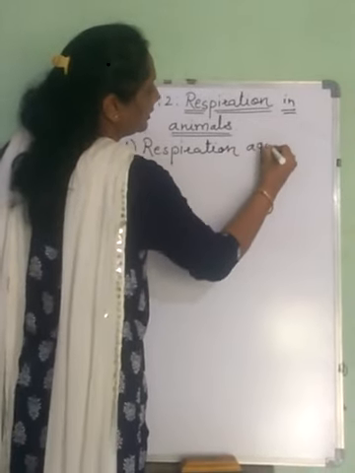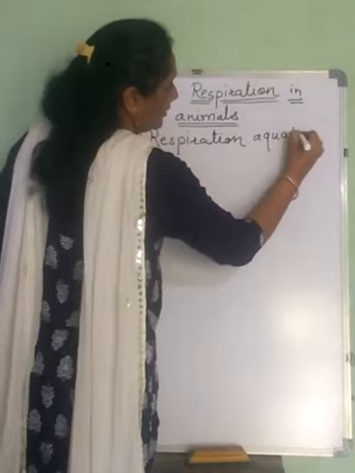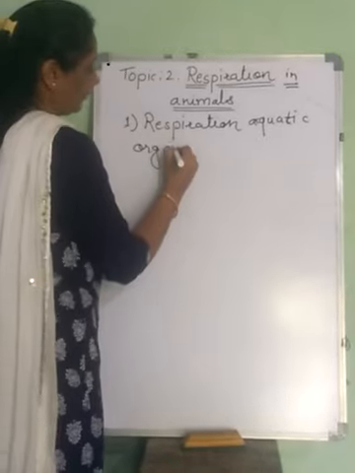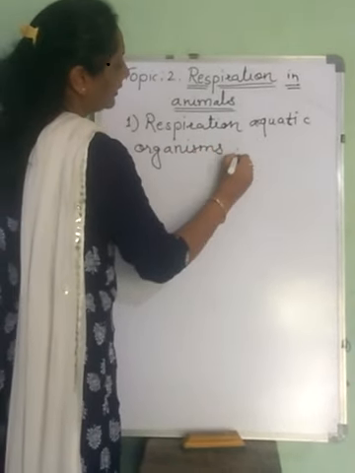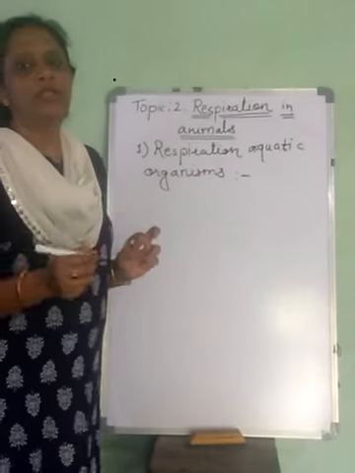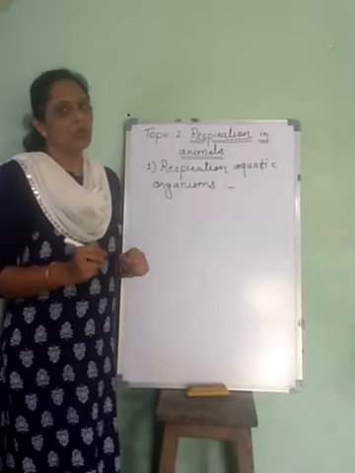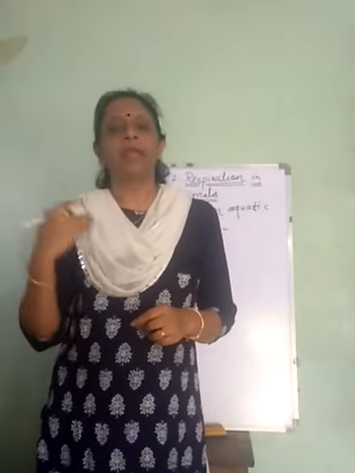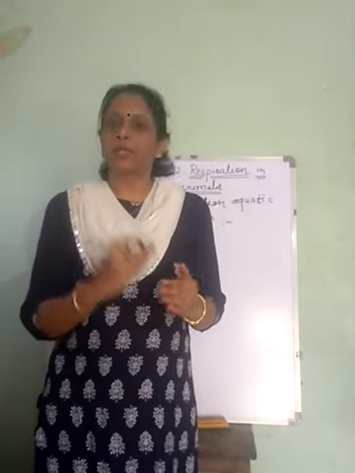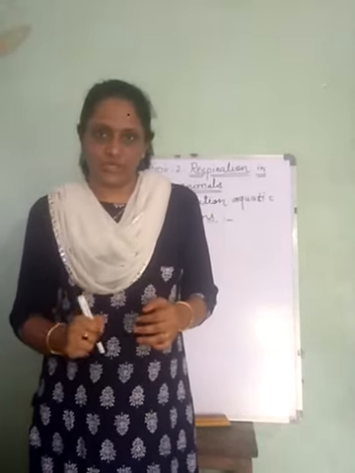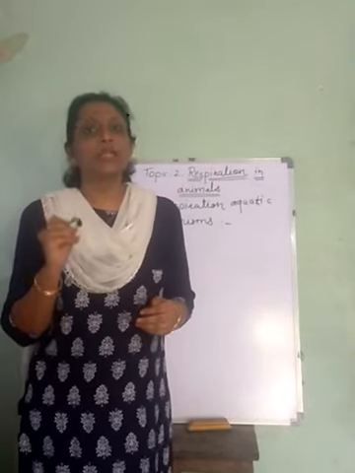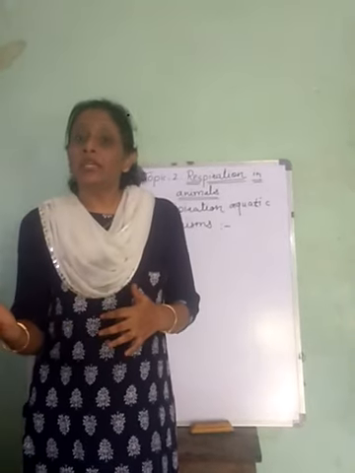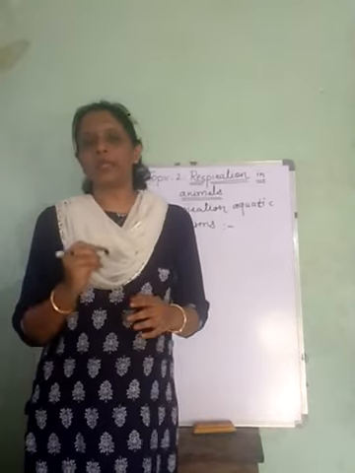Aquatic means the organisms which live in water are called aquatic organisms. As these organisms cannot come on the land and take in oxygen, they need specific organs for the purpose of respiration, and these specific organs are nothing but gills. Their moist skin or the gills present in their body help them to respire.